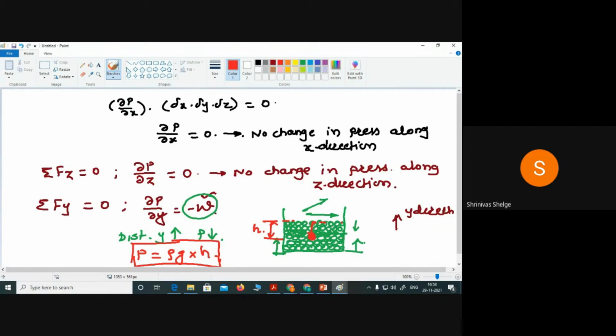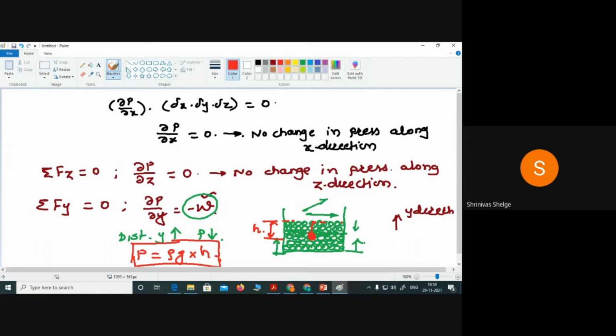Correct. So you just need to remember that there is no change in pressure along the x direction. There is no change in pressure along the z direction. Only change in pressure is taking place along the y direction. Y direction is the vertical direction. And why is there a change in pressure along the y direction?